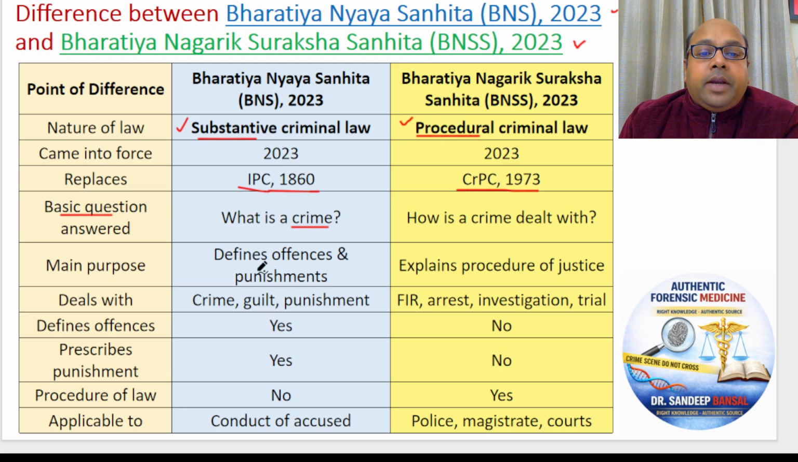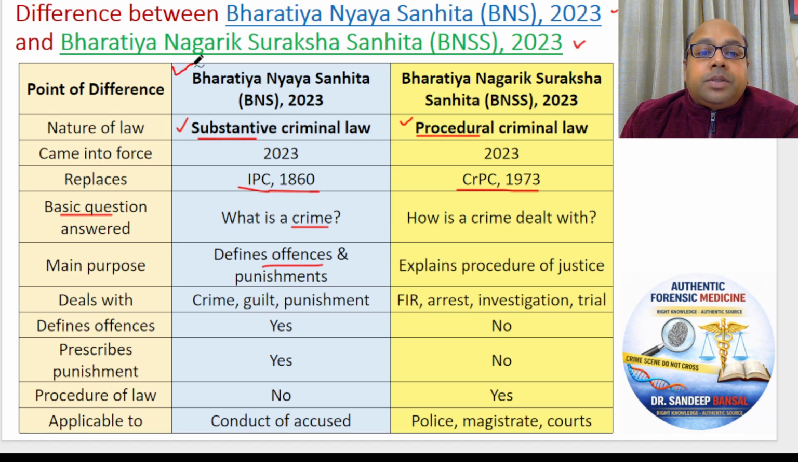Basically it defines all offences. Like, what is a murder? When do we say that a person has committed a murder? What is rape? What is the definition of rape? When can we say that a person has committed rape? What is an assault? When can we say the person has assaulted somebody? So all these offences are described and defined in Bhartiya Nyaya Sanhita.